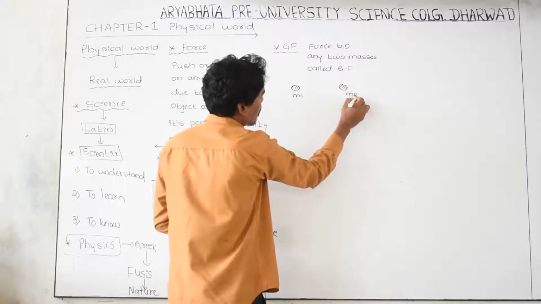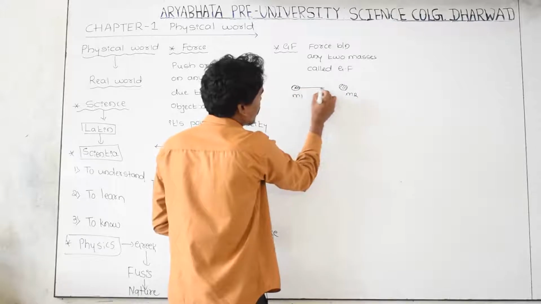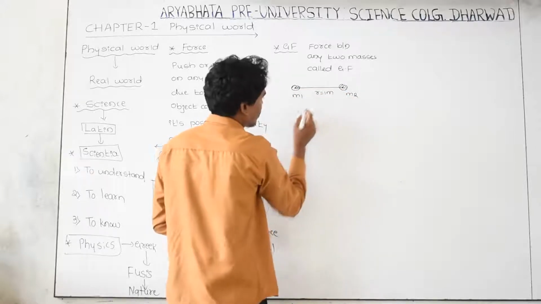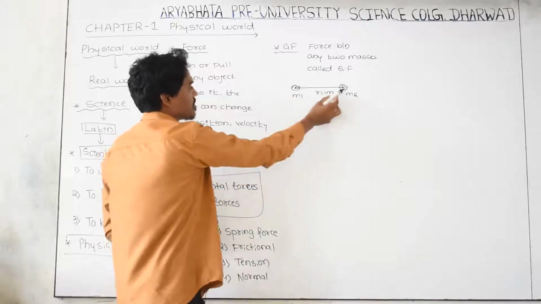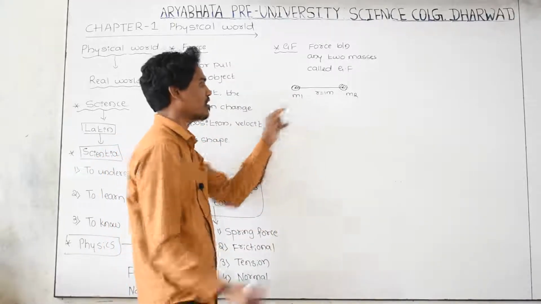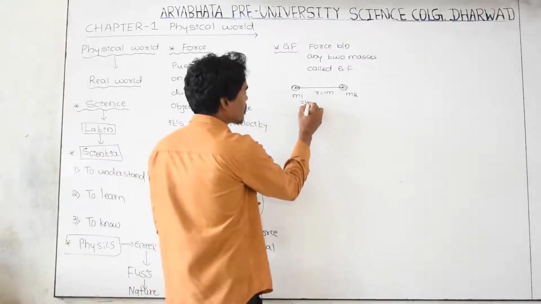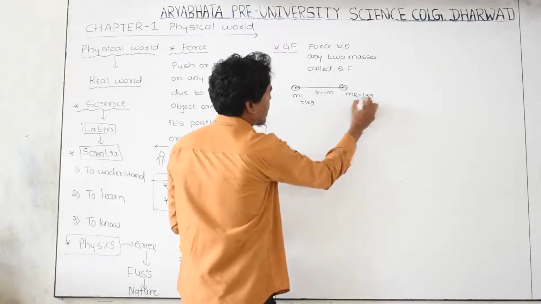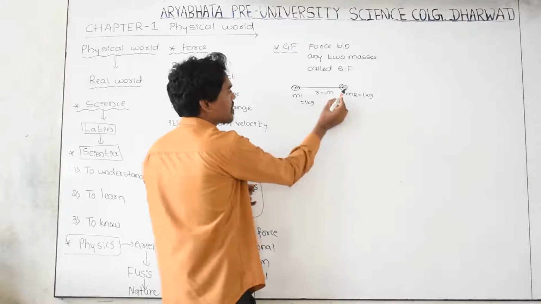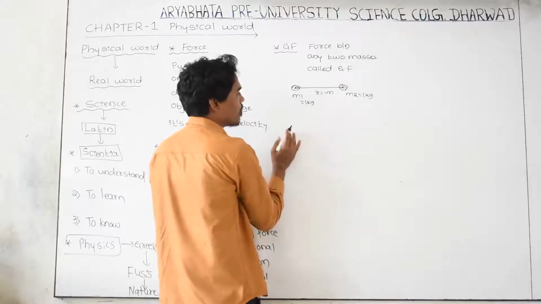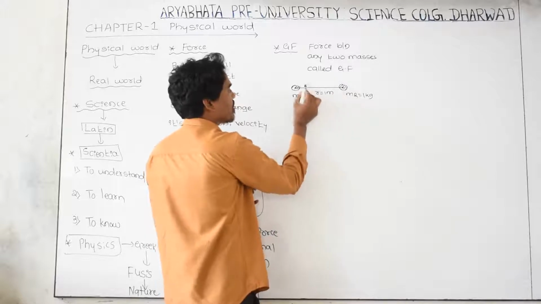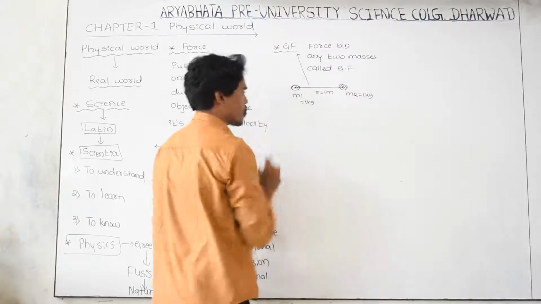and another object whose mass is m2, and the separation between the center of one object and the center of the other, r, is equal to 1 meter. This is the first object, with mass m1 equal to 1 kg, and this is the second object, with mass also 1 kg, and the separation between them, r, is equal to 1 meter. What is the force of attraction between these two? That is nothing but the gravitational force.